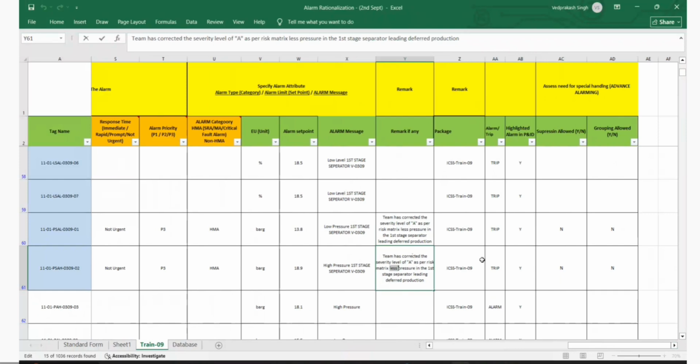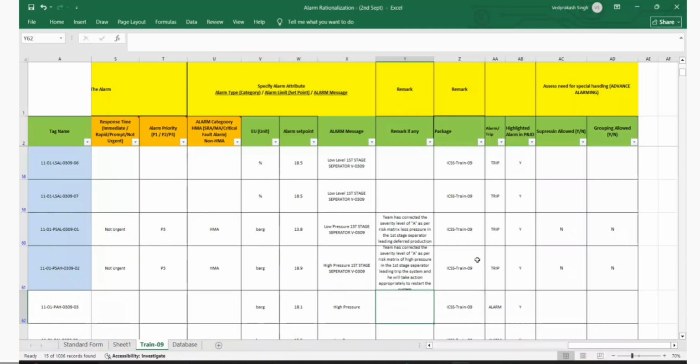Matrix of high pressure in the excavator leading to trip the system, and he will take action appropriately to restart the system. Chairman, for example, during startup, right?